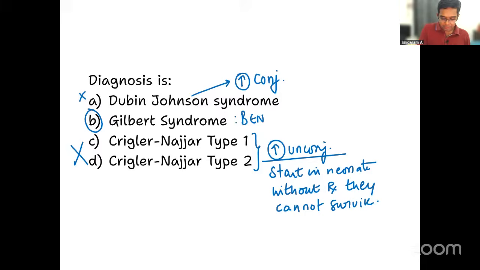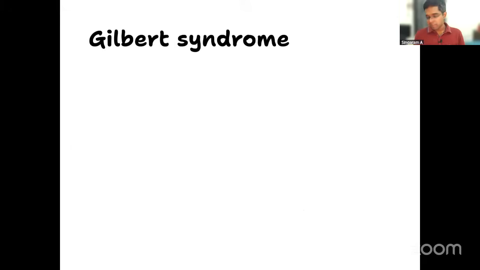benign type. Please understand this, usually a benign variety. So even though this condition can have recurrent episodes of jaundice, still they don't require any treatment. Very, very simple. So I was just taking the approach to the question by ruling out the other options also, so that you'll have a better idea about how to approach this type of questions, right? So anyway, the clear answer for our question is Gilbert syndrome only.